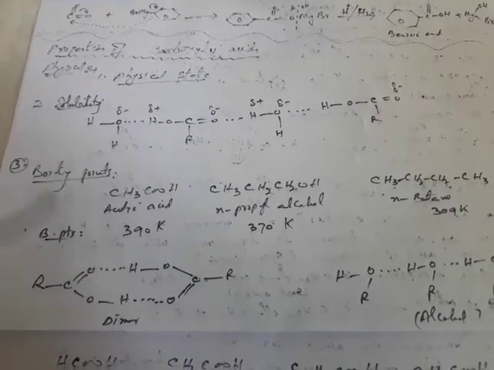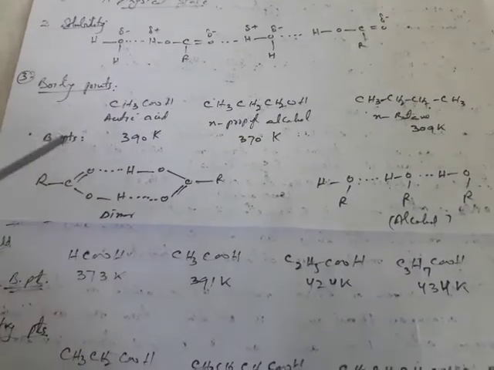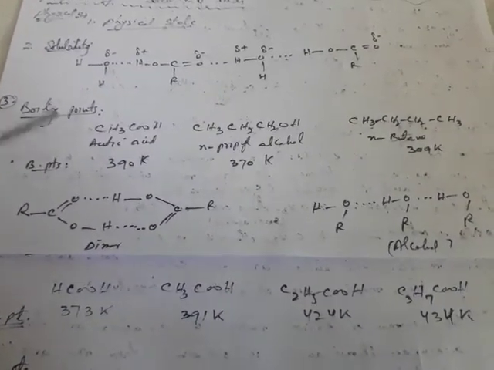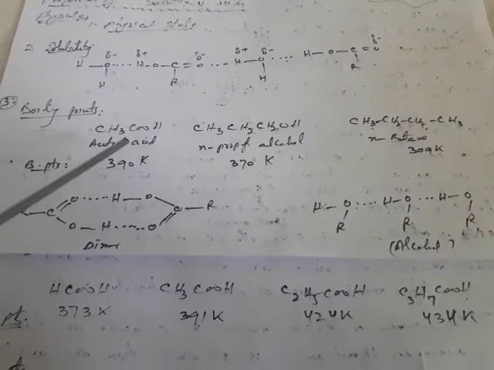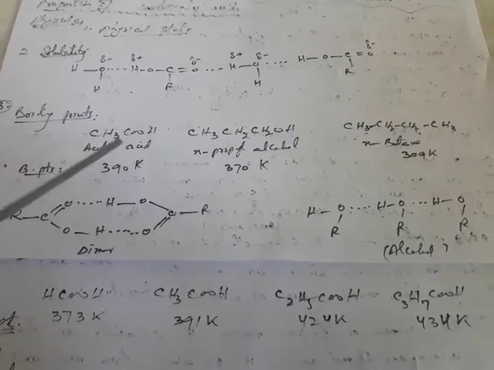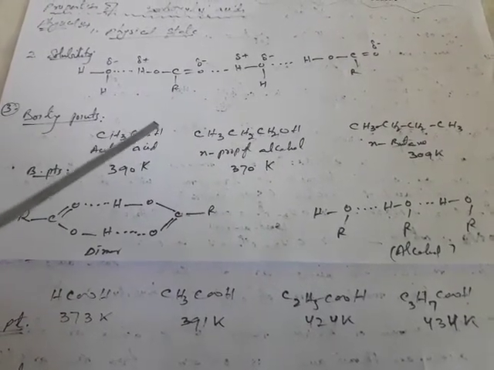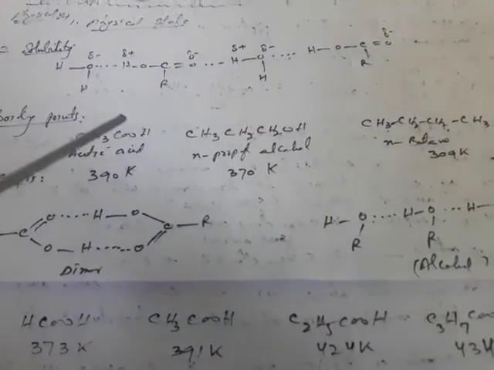Now then we have the boiling point, another physical property. It was the solubility; now, as far as the boiling points of these carboxylic acids are concerned, carboxylic acids have higher boiling points due to the presence of hydrogen bonding. As a result of hydrogen bonding, they exist as dimers, and these have higher boiling points than the corresponding alcohols of comparable molecular masses.